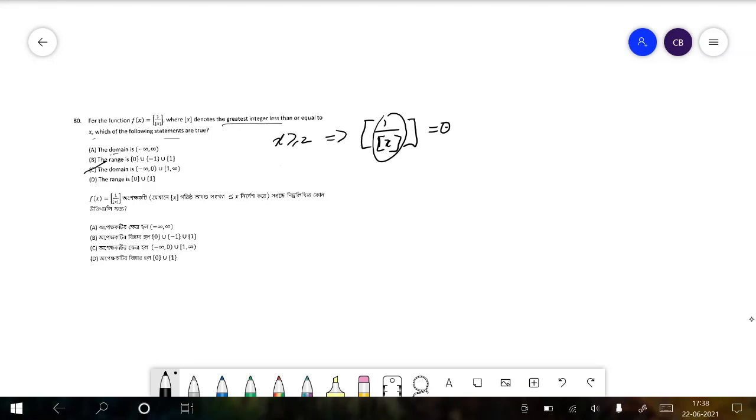If x is less than or equal to minus 1, this becomes minus 1, so that would be the domain, the range would be 0, and for x belongs to minus 1 comma 2, outside this range, f of x is equal to 1. So the range is 0 union minus 1 union 1, individual elements.